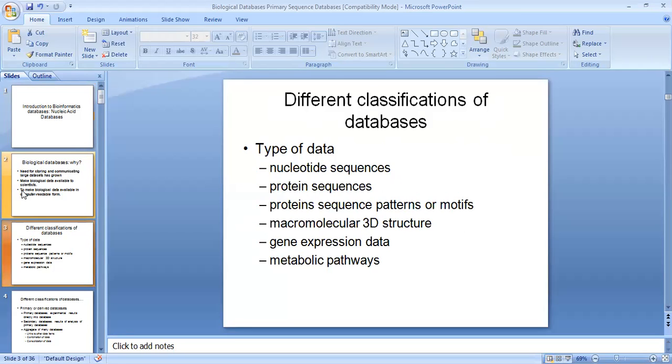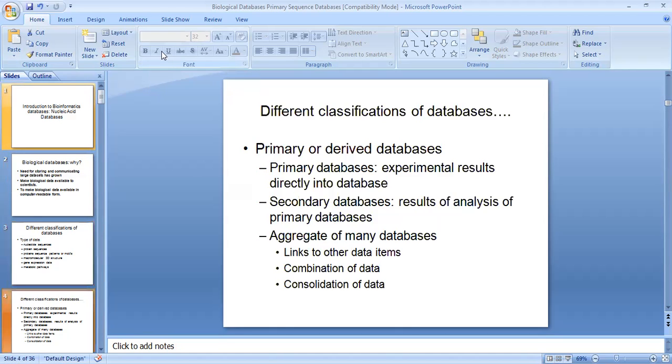Different classification of databases, by type of data: nucleotide sequence, protein sequence, patterns or motifs, macromolecule 3D structure, gene expression data, metabolic pathways. Another classification: primary or derived databases. Primary databases result directly from experiments into the base databases. Secondary databases result from the analysis of the primary databases. Aggregate databases link to many other database items, a combination or consolidation of the data.